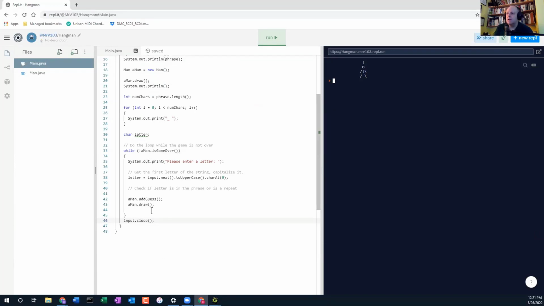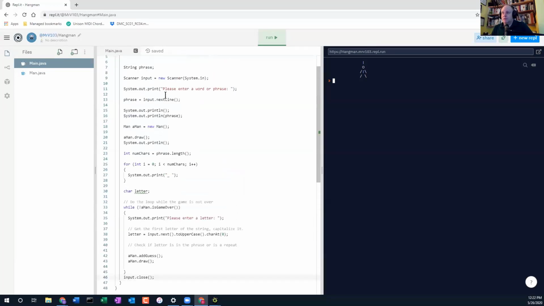We've got a structure now where we can actually add in these checks to see if the letter's there. We can also add in maybe a way of showing what letters they've used so far, but that means we have to store that somewhere. I think the best way to store that is just append it onto the end of a string. So let's see if we can just do that quickly.